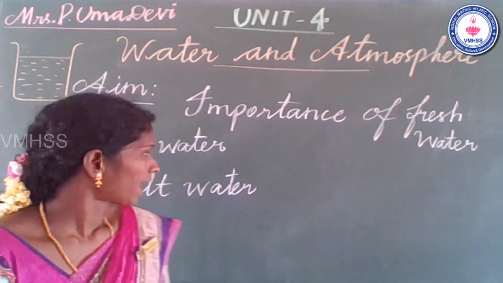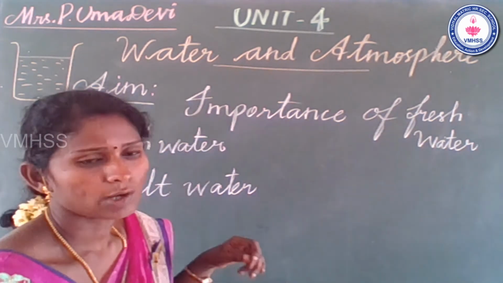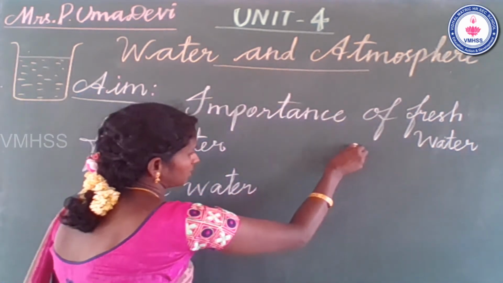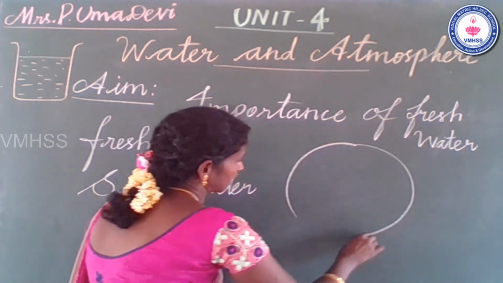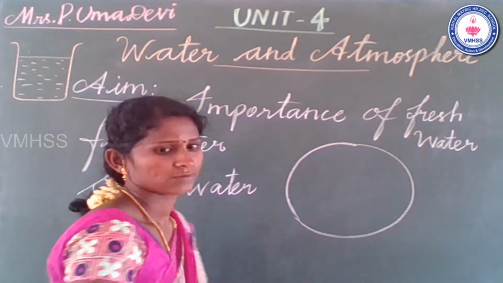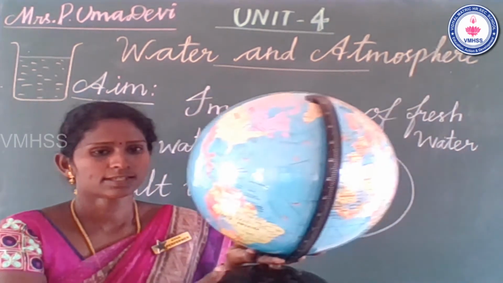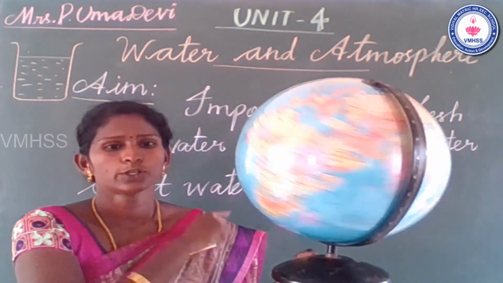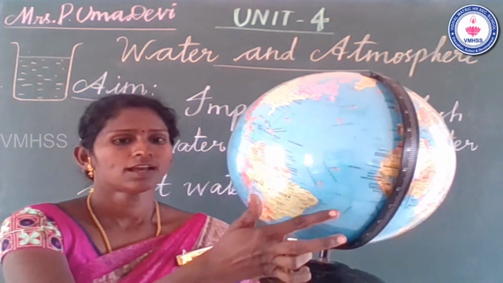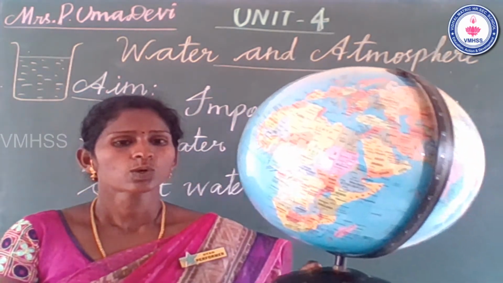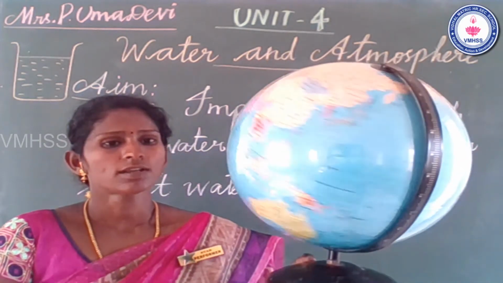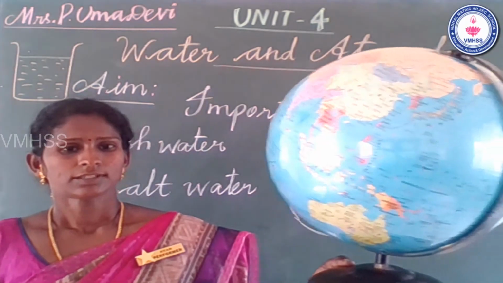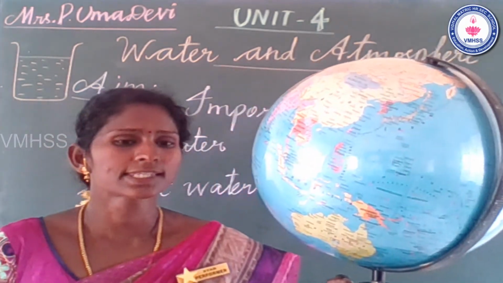Students, how much percentage of fresh water is available on earth? Guess it. This is the earth. See the model. What is this? This is the model of the globe, our planet earth. Which color mostly covers the earth's surface?